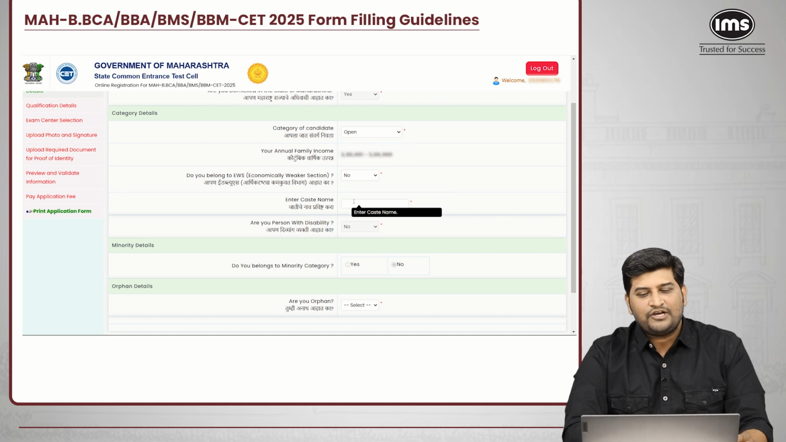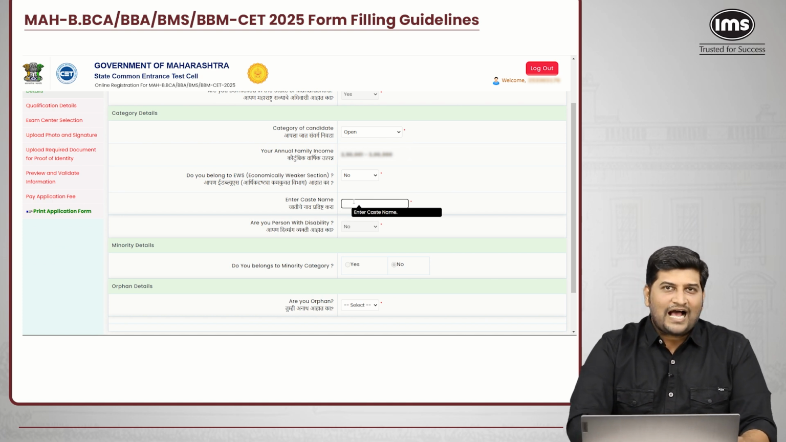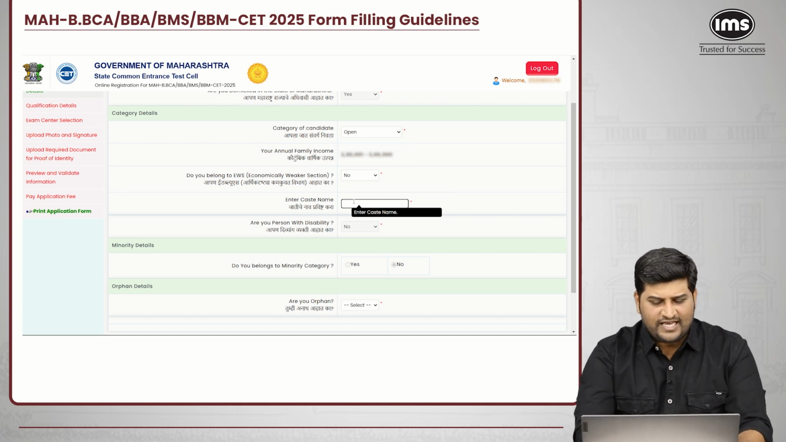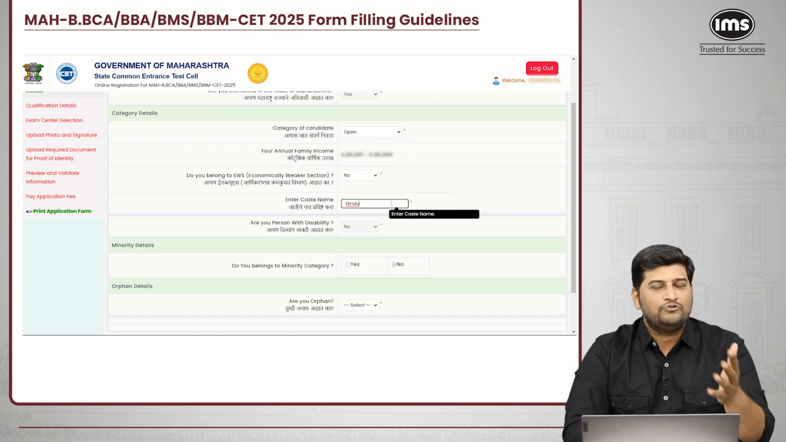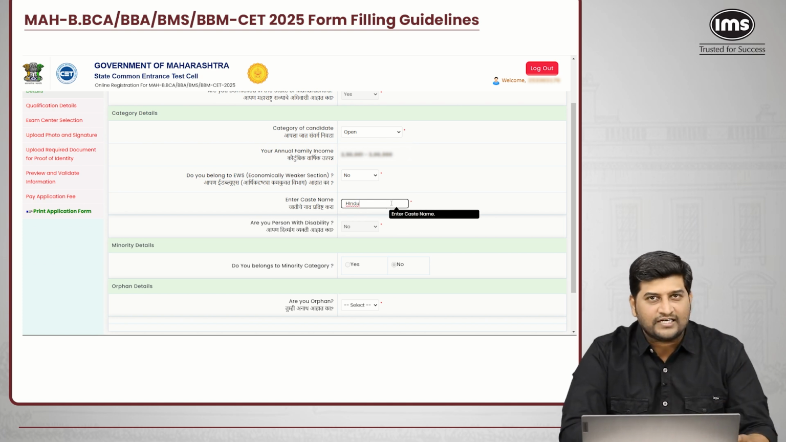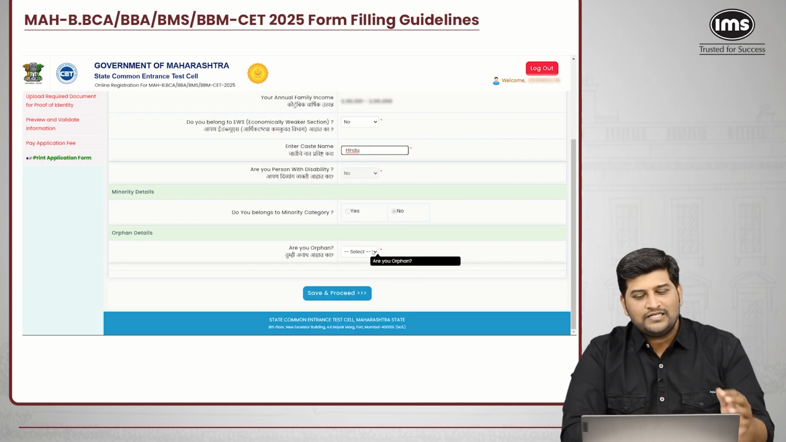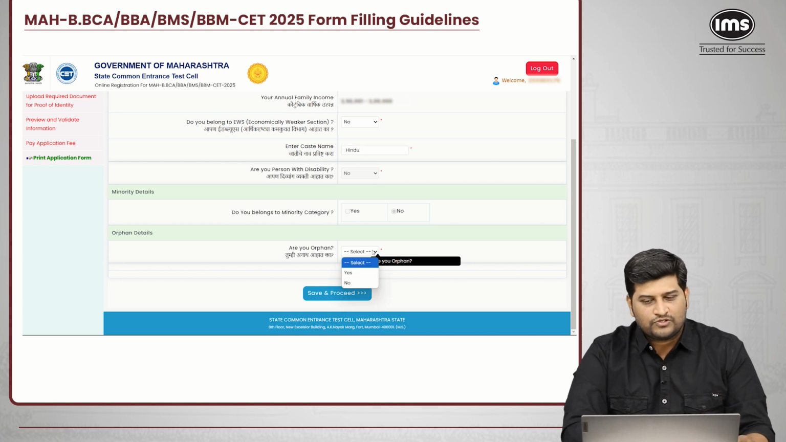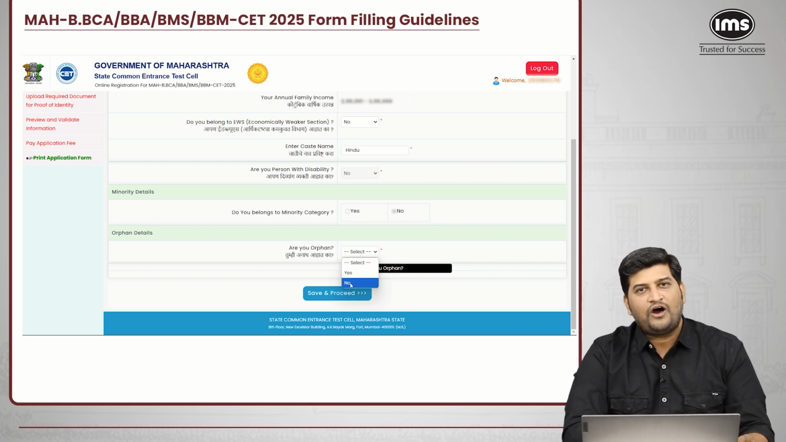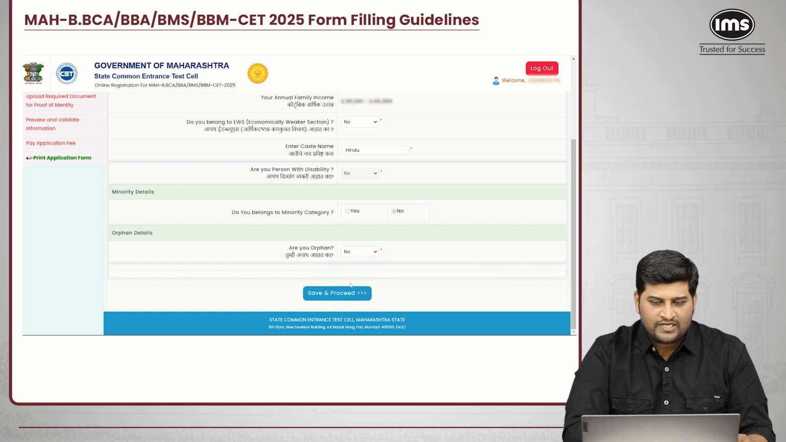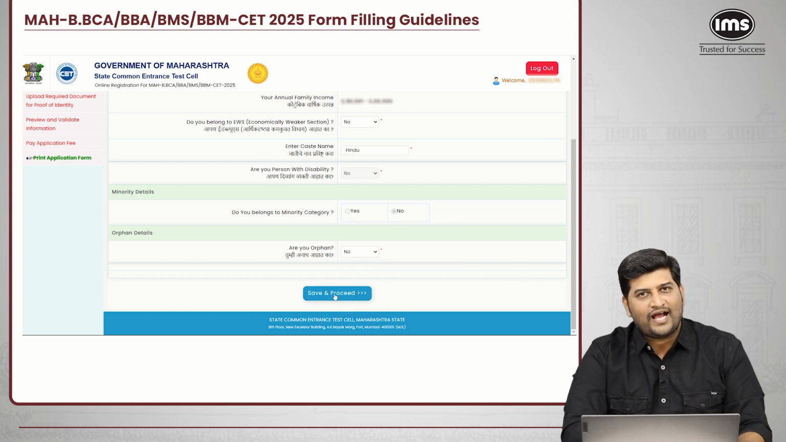Enter your caste over here. Let's say it's Hindu, so we'll select Hindu, or whatever caste you have. Enter your caste accordingly. Once you fill in all this information, select save and proceed. Are you open or not? If you are not, select no. If you are open, select yes. I'll select no and proceed.